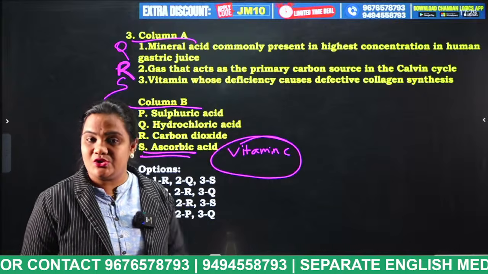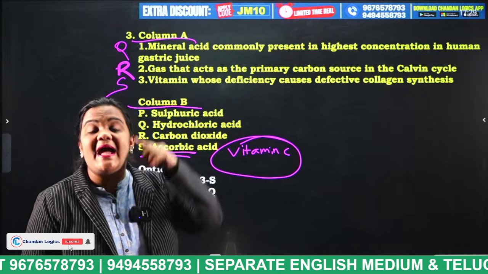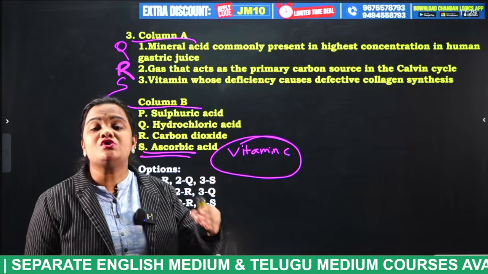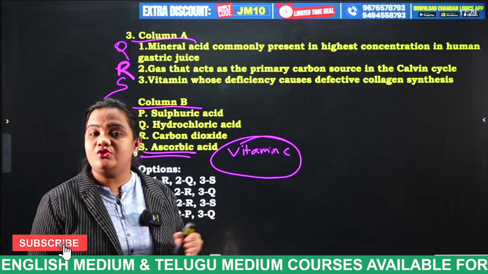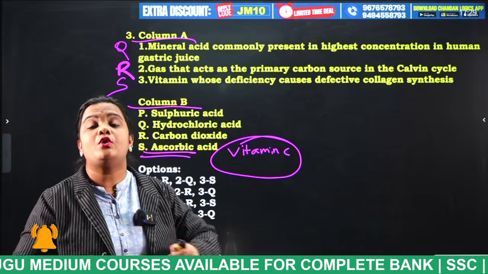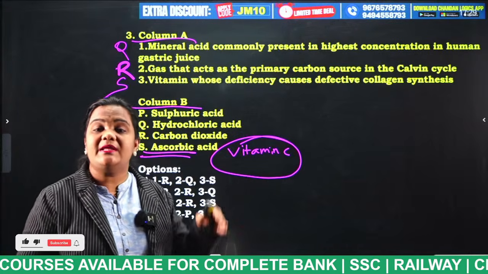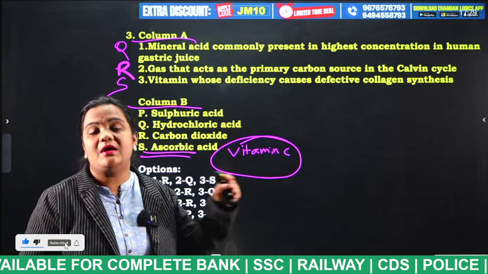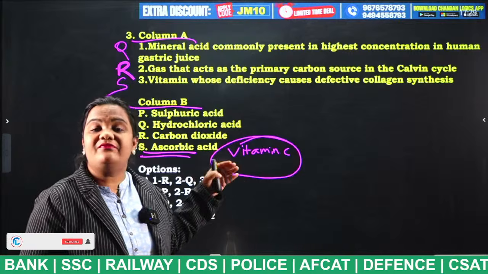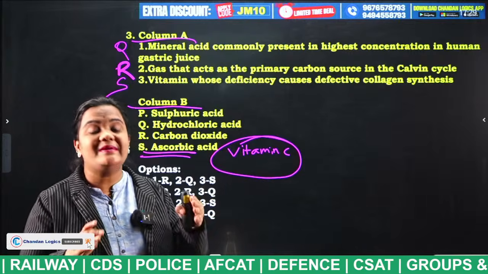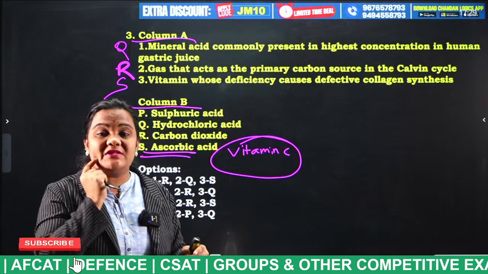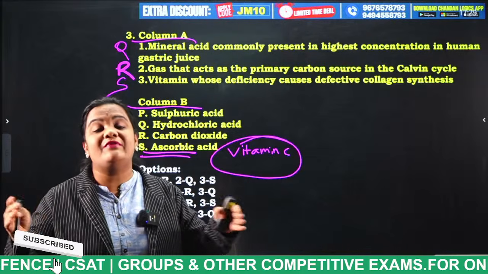so what happens, students? It affects our skin and hair. So most of the celebrities, what will they do, students? They will take collagen treatment. Why? Because in order to produce collagen in their body, a lot of celebrities take collagen treatment. So if there is a deficiency of vitamin C, what happens in our body, students? Defective collagen synthesis takes place. That means it dries up our skin. So it makes our skin look very, very old.